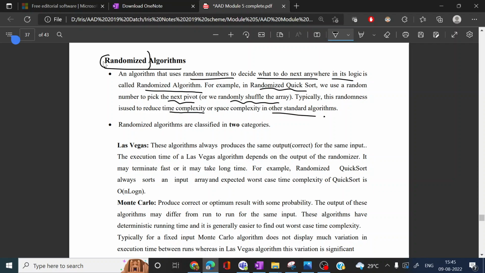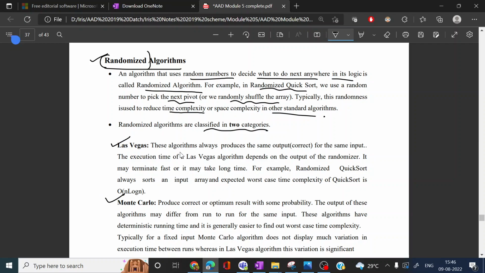So, one example of a randomized algorithm is the randomized version of the quicksort. Randomized algorithms are mainly classified into two categories, depending on some random number. The first type is the Las Vegas algorithm and the second type is the Monte Carlo algorithm.